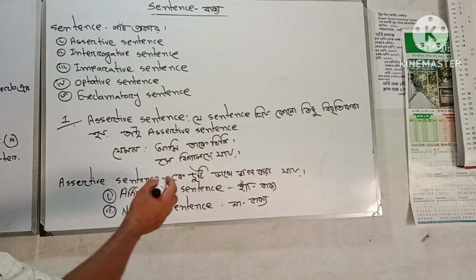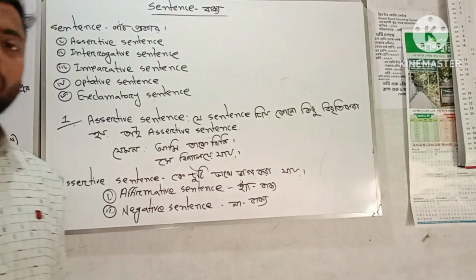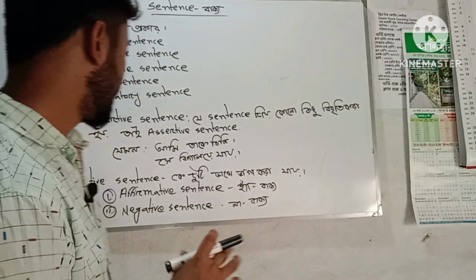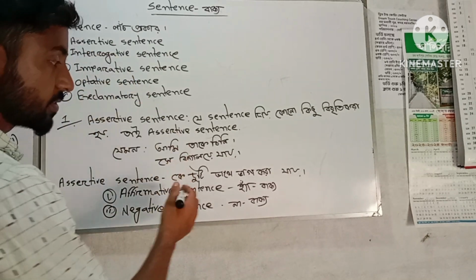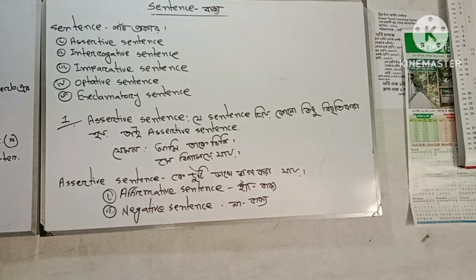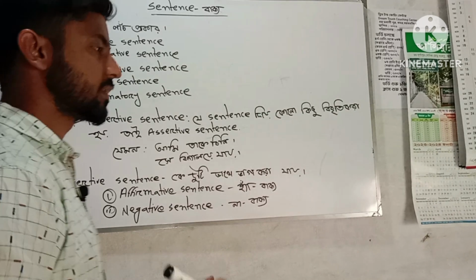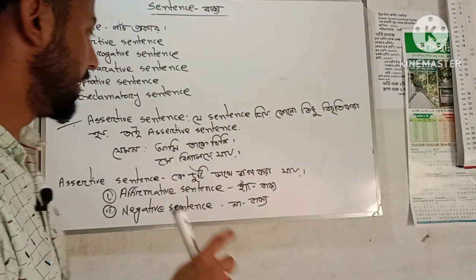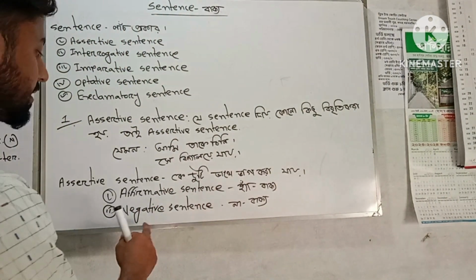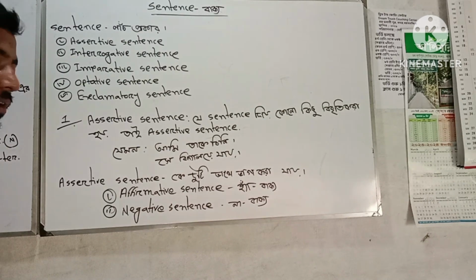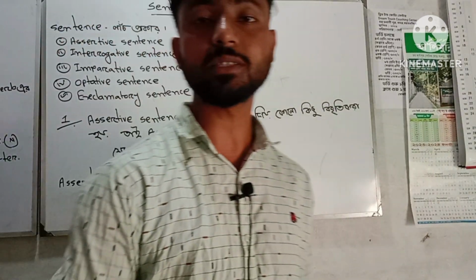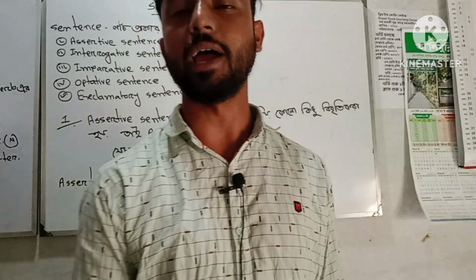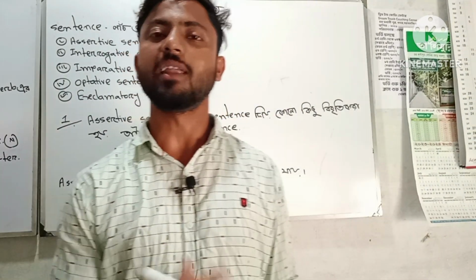Second, what kinds of assertive sentence are there? We can divide it into two kinds: affirmative sentence and negative sentence. Now, what is the meaning of affirmative sentence and what is the meaning of negative sentence? Affirmative sentence is habudok bakko and negative sentence is nabudok bakko.